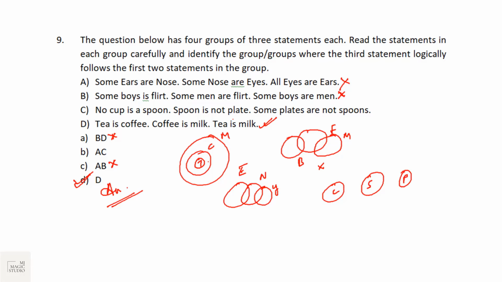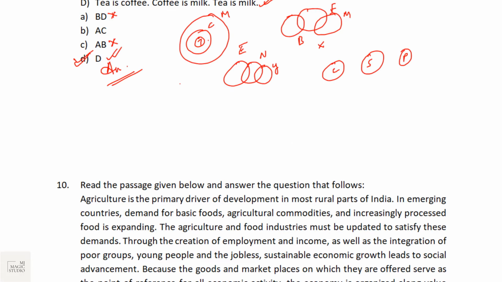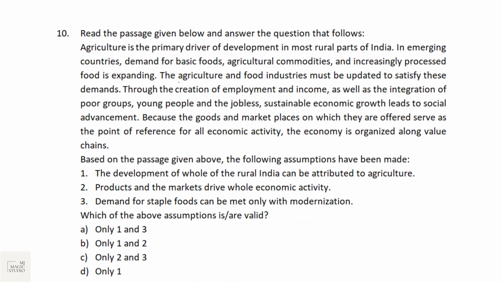No, spoon is not a plate. Then some spoon is not a plate. Then some plates are not spoon. No, all plates are not spoon. C is also not following. And in no option are D and C given together. So option D picks in. Practice these kind of questions also along with the normal deductive logic that we have done in the basic foundation level of reasoning. Moving on to the last bucket question, and that is from critical reasoning.